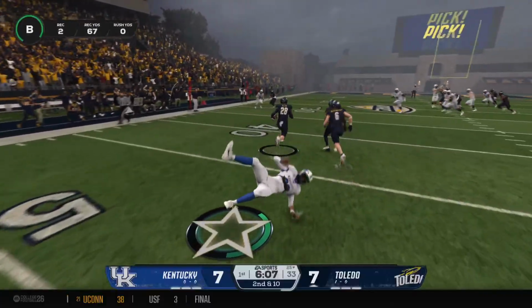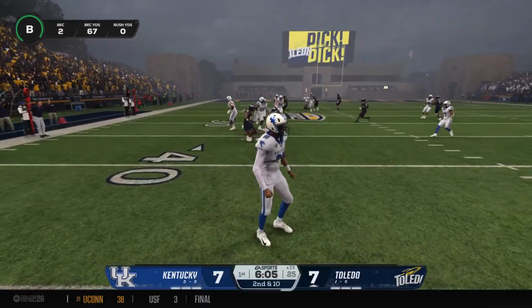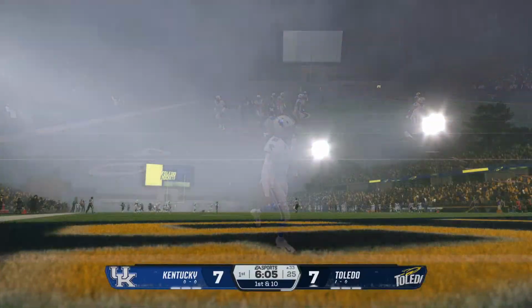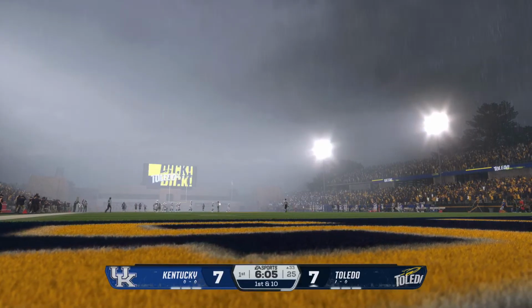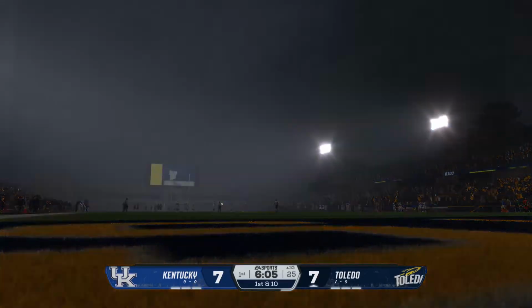Intercepted. A first half turnover can swing momentum. And they'll get him down after a solid return. This is obviously not a great start for this.